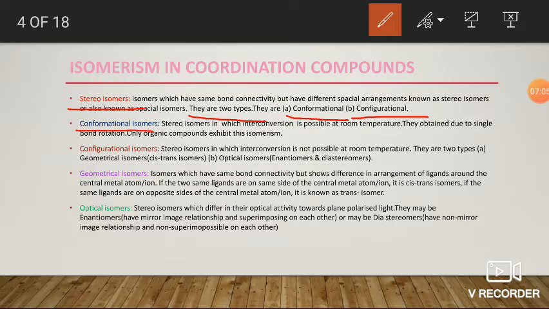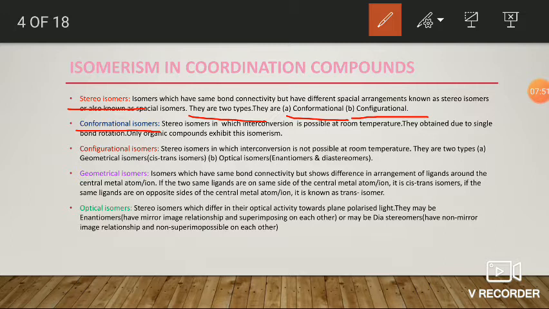The first one, conformational isomers. Conformational isomers are one type of stereoisomers which easily undergo interconversion at room temperature, because here the two isomers, that is the conformational isomers, require less energy. It is generally around 60 kilojoules per mole of energy to convert one form of the isomer into the other isomer at room temperature. So due to this low energy barrier, the conformational isomers easily interconvert from one isomer into the other.